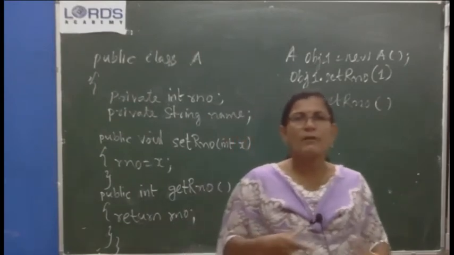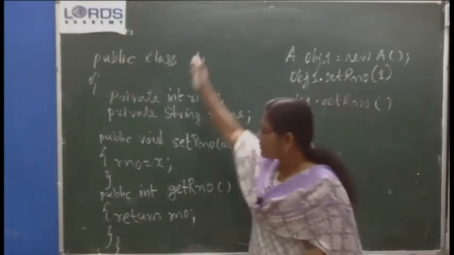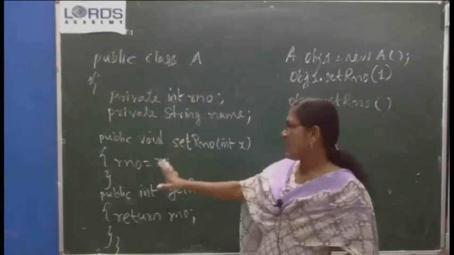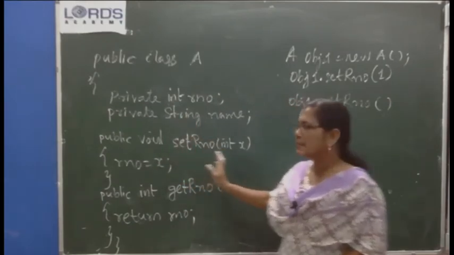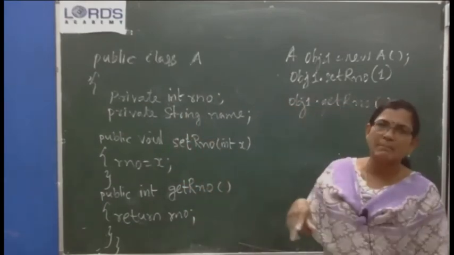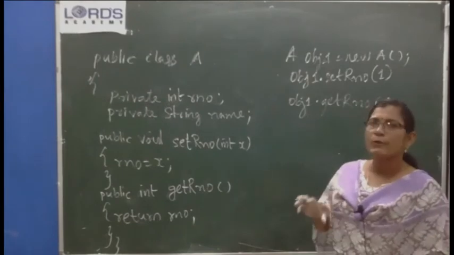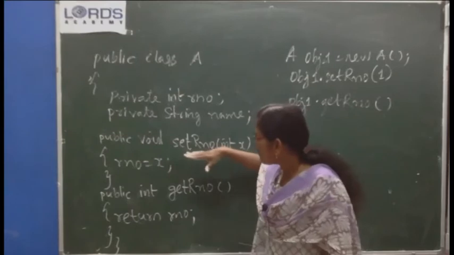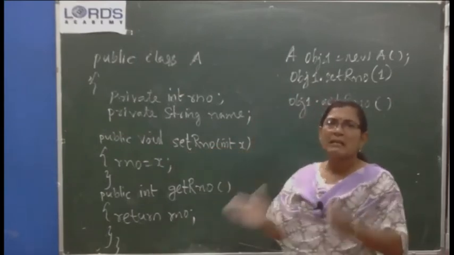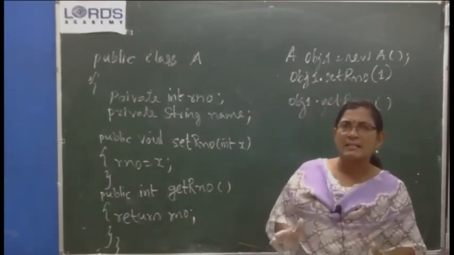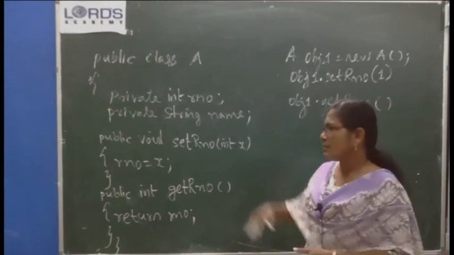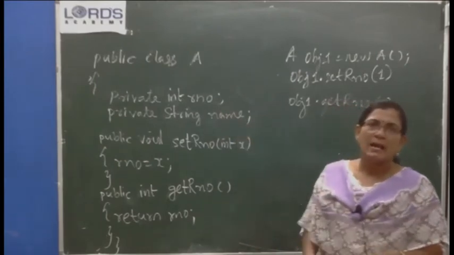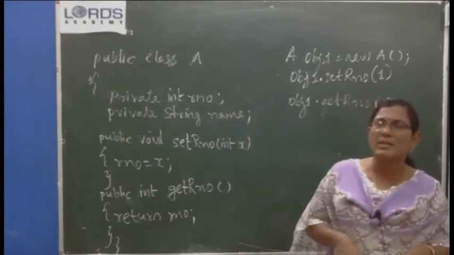So the visibility of private variables is limited to the class. In order to provide accessibility to these private variables, we have to write some public methods. Otherwise, there will not be any use of defining such a class. So through public methods, we limit the accessibility of the end user to these variables. Accidentally, they will not be able to do anything.